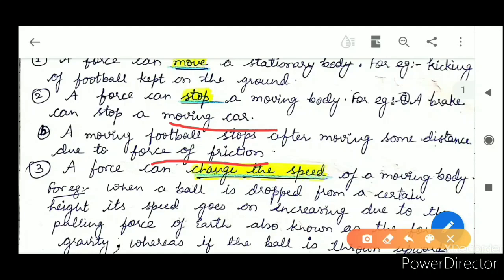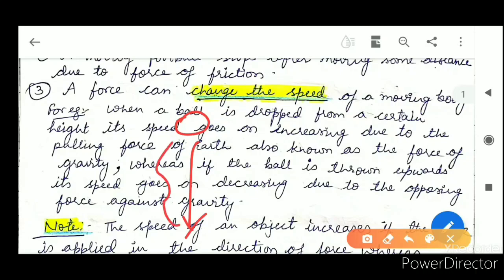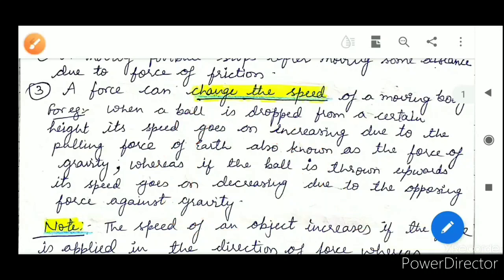Now next, a force can change the speed of a moving body. When a ball is dropped from a certain height, what happens? Its speed goes on increasing. This is due to the force of gravity. But whenever you throw a ball in the upward direction, this is against the force of gravity, so the speed of the ball goes on decreasing and after some time it returns back to the ground. This is also due to the effect of force.